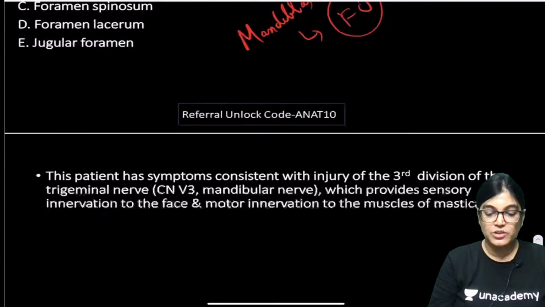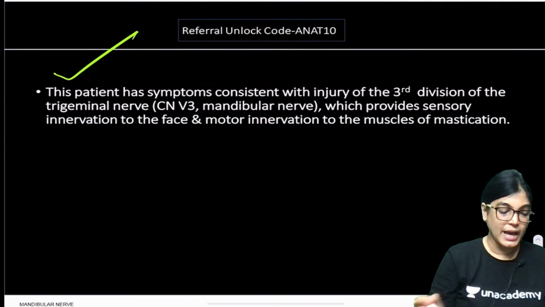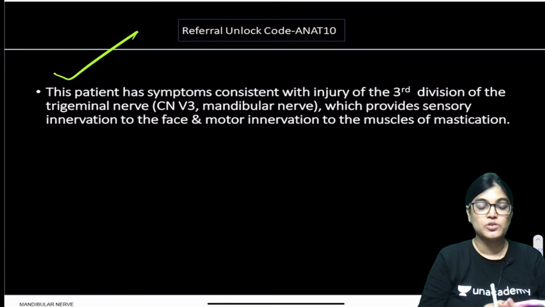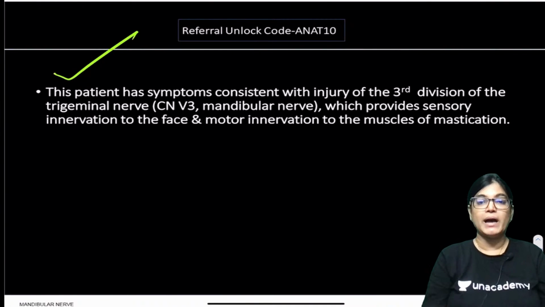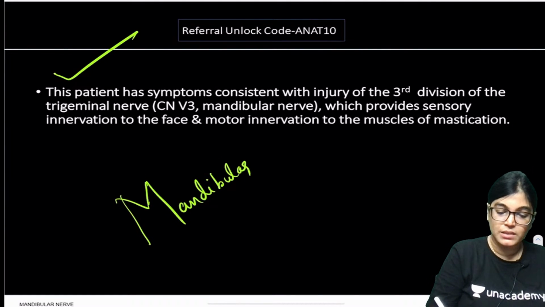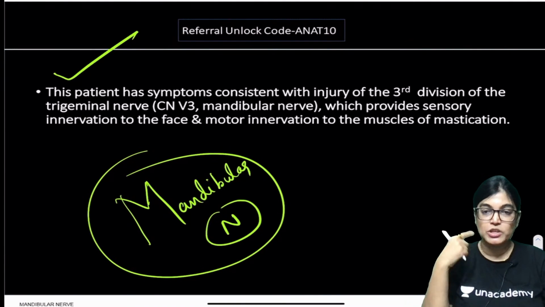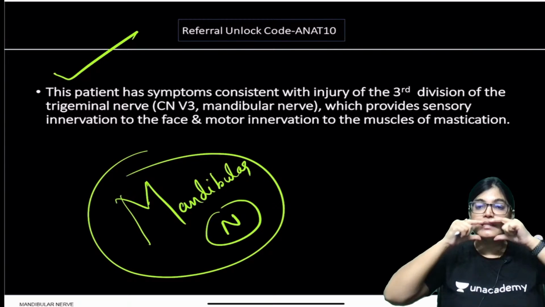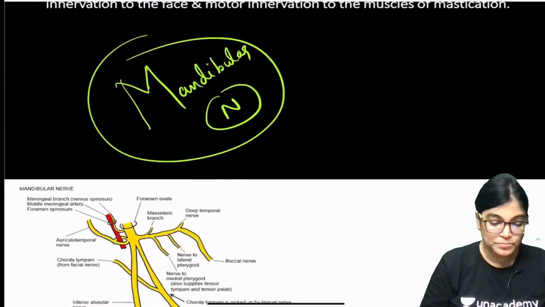So let's come up with the explanation. Yes, I understood. Dr. Animesh, you have given the right answer. The patient is consistent with the injury of the third division of the trigeminal nerve, that is, the mandibular nerve. This mandibular nerve is important for giving innervation. It mainly gives motor innervation to the masticatory muscles, and also the lower part of the face, from here to here, gets sensory innervation from the mandibular division of the trigeminal nerve.